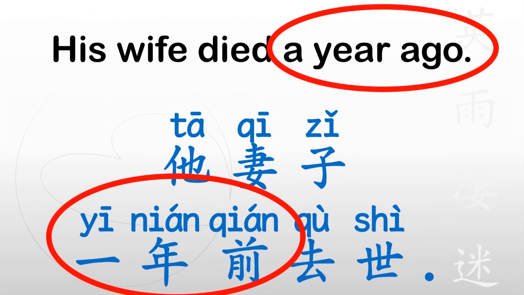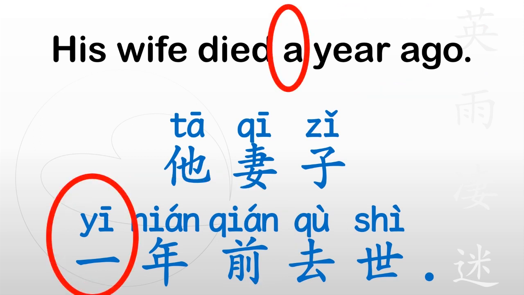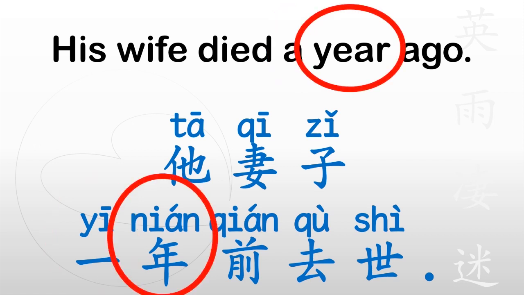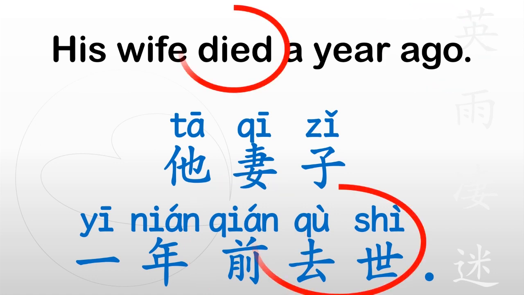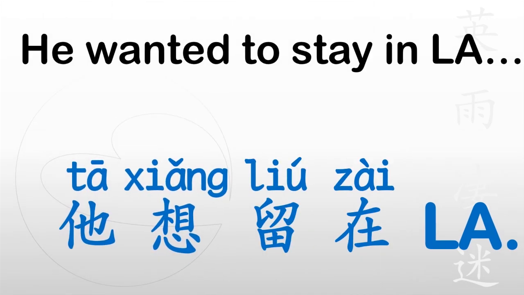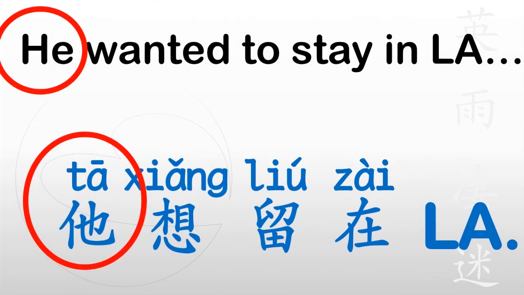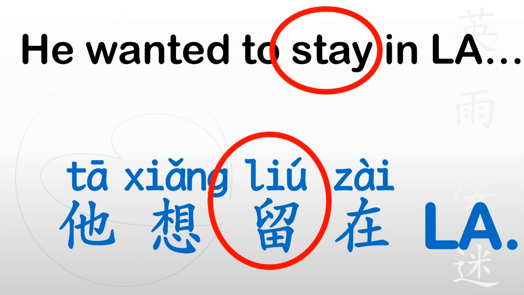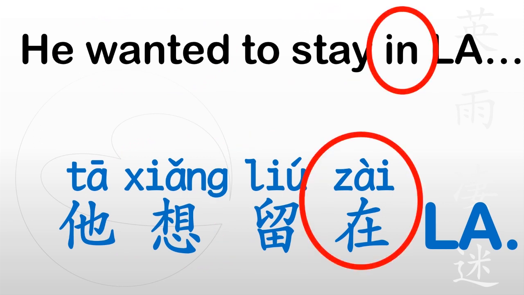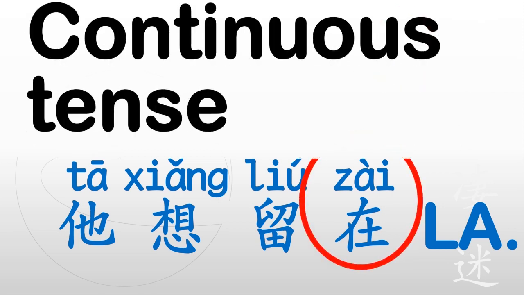1年前, 去世, 他想留在 LA. 他想留在 LA. This 在 is the same as the one associated with continuous tense.